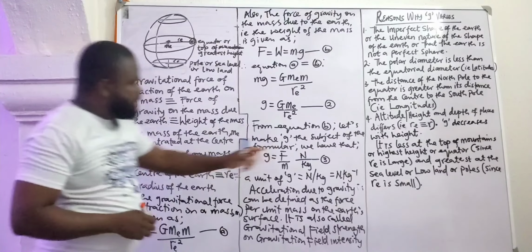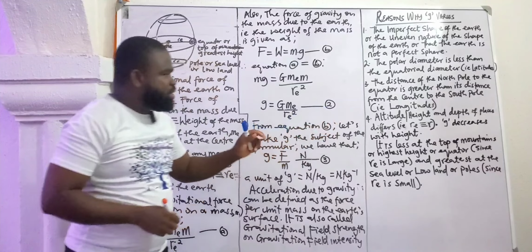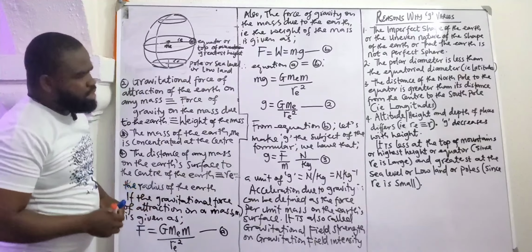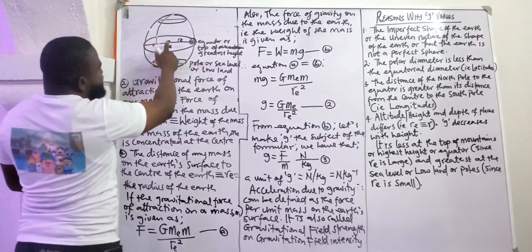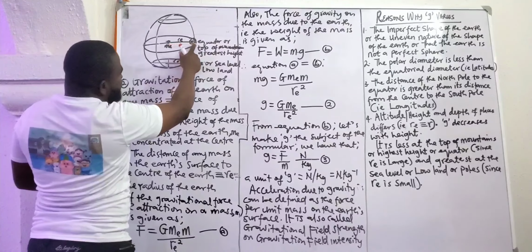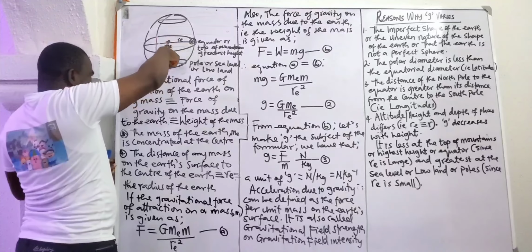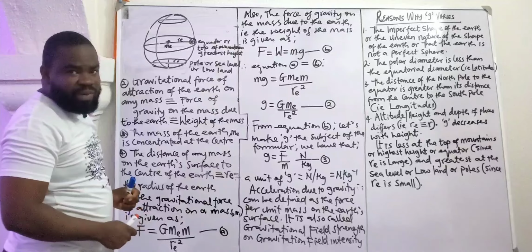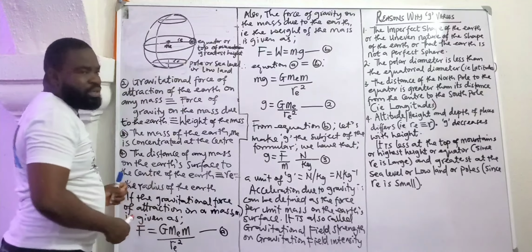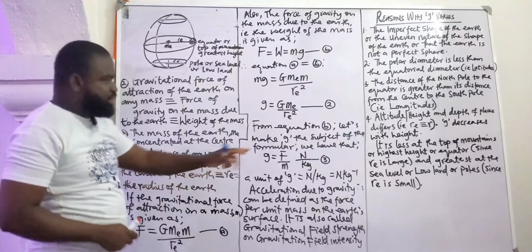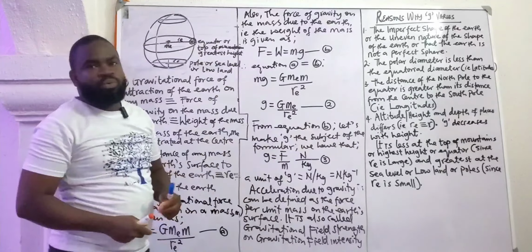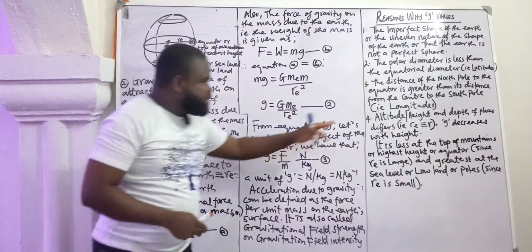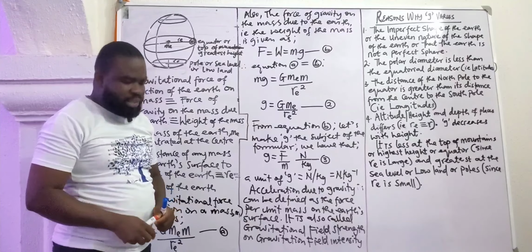Of g. And lastly, altitude, height, and depth of places differ. Now, the height or altitude, we'll look at it this way. Then the depth, we'll look at it down this way. So the height of a place affects the value of g. The depth of the place also affects the value of g. In fact, this will be one of the concepts of the next topic we will discuss. We will look at the relationship, or the variation, of g with what? With height. We'll discuss it and solve some problems there as well.